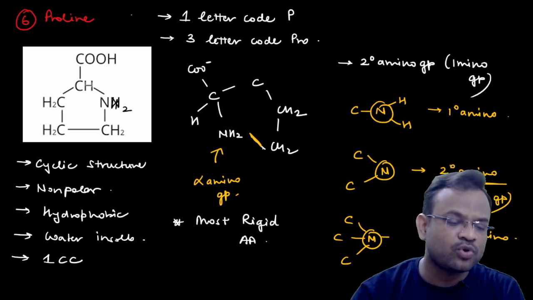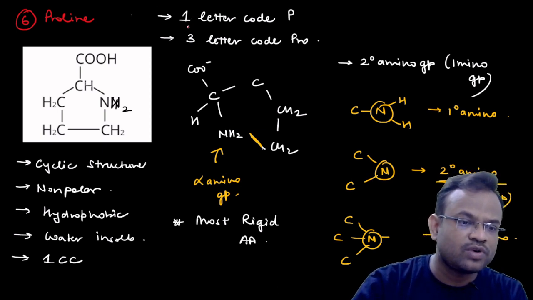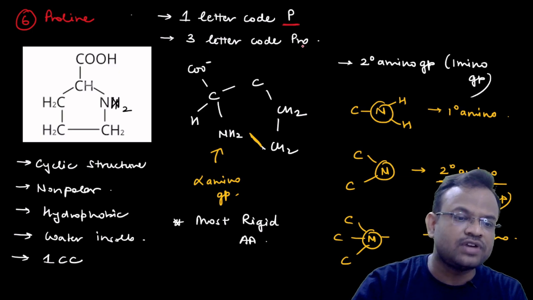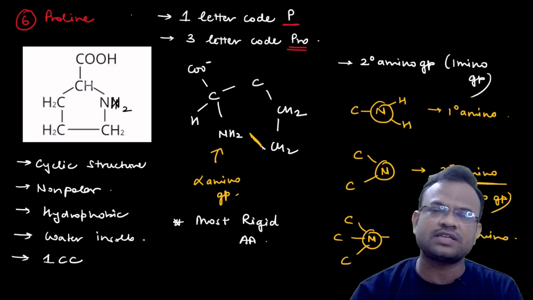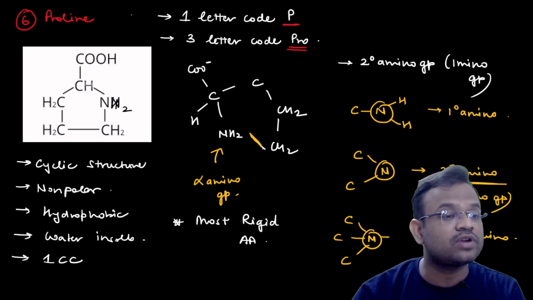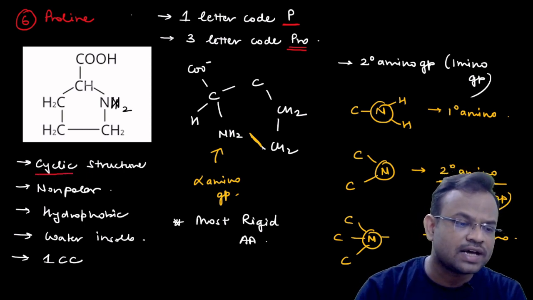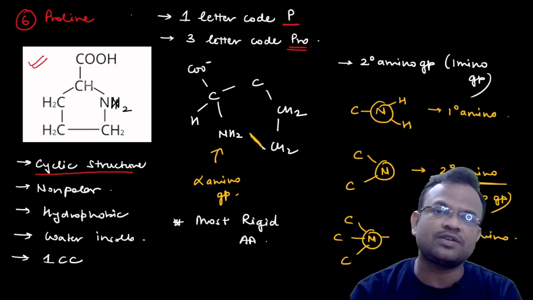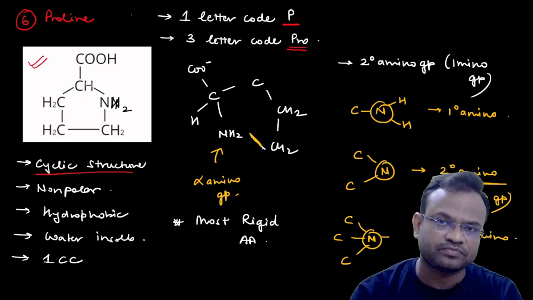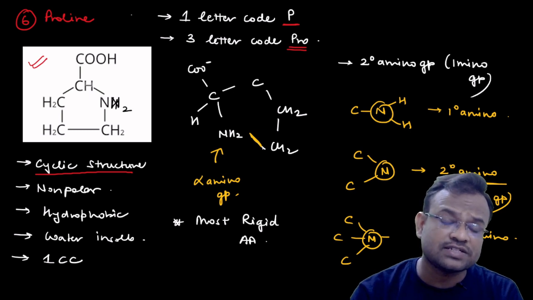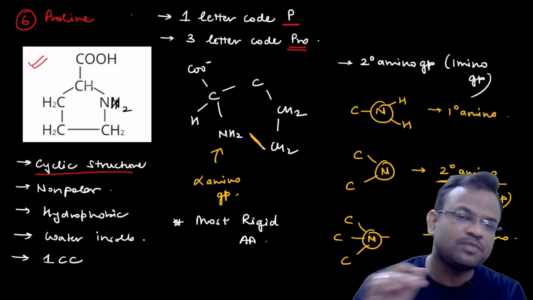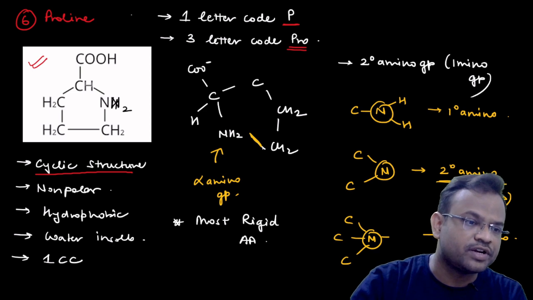Starting with proline, you can see that the 1-letter code of proline is P and the 3-letter code is PRO. So this does not pose any difficulty. You can easily correlate with the name proline. But you can see that proline has a cyclic structure. Let me show you what is present over here.